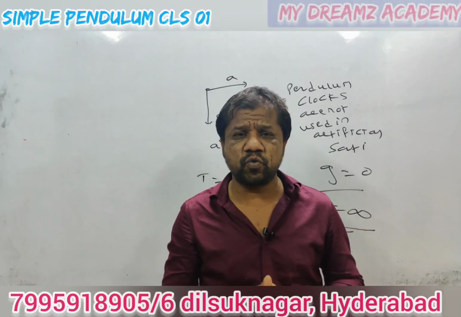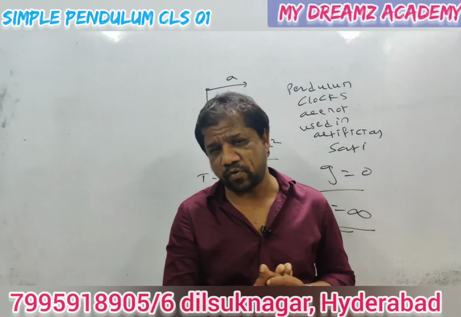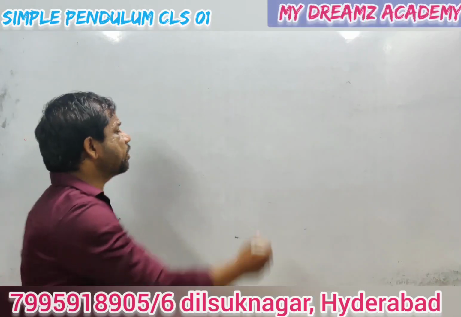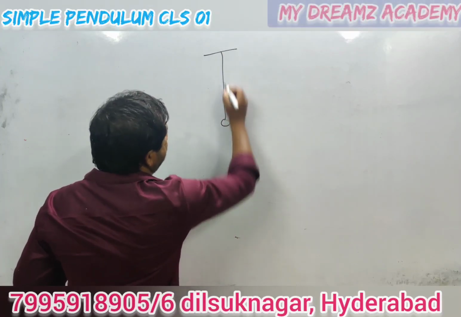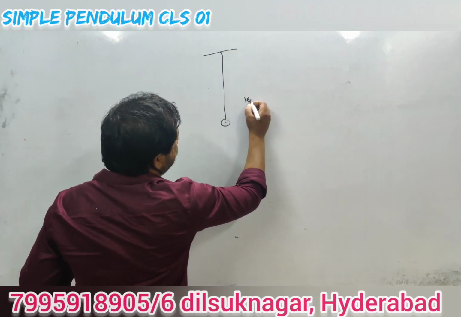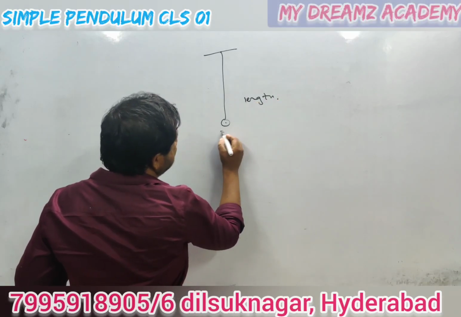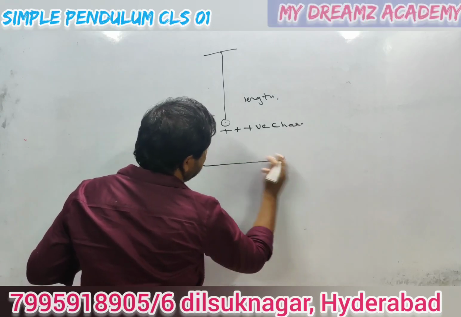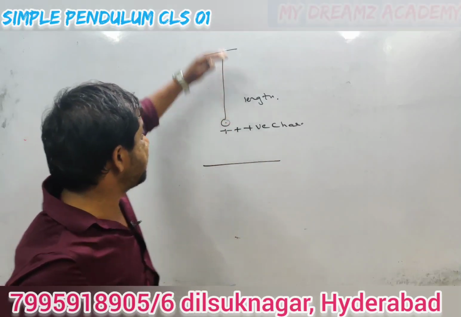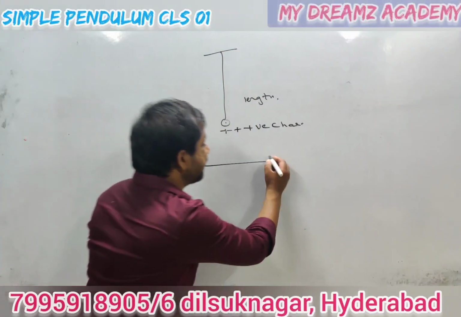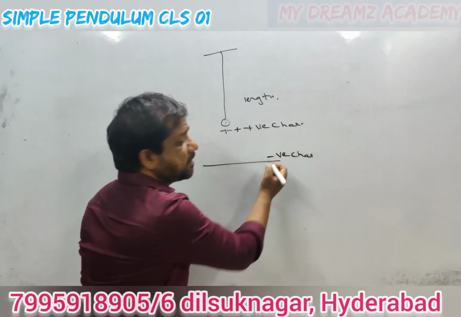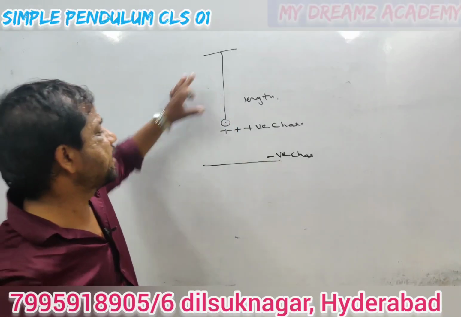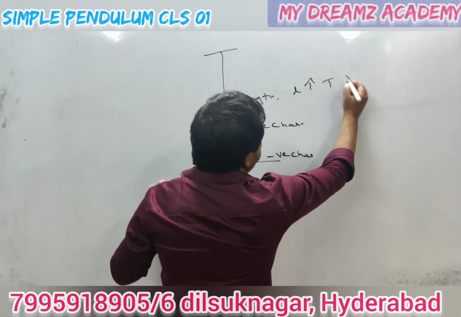Now if the examiner wants to give some tough question based on this concept, how will the questioning be? Now we'll see. In the beginning of the video I told you, this is the bob, and from the point of suspension to the center of mass is called length. Now this bob is given positive charge, and a plate is placed under. The plate may be placed above, or here with negative charge. What happens between positive charge and negative charge? Attraction will be there, so it pulls down, length will be increasing, so time period increases.